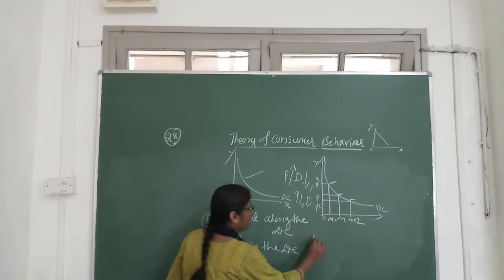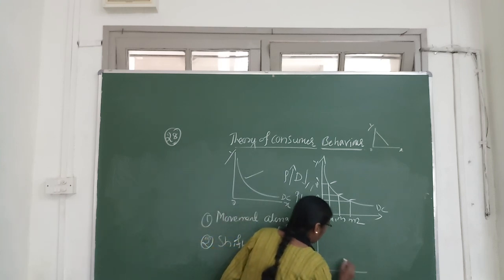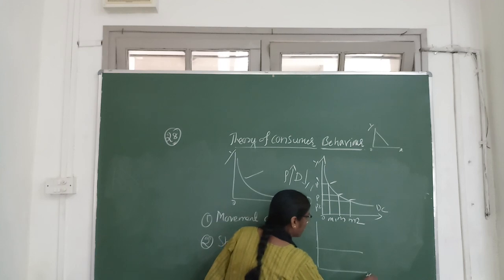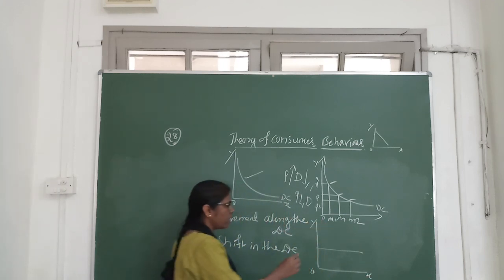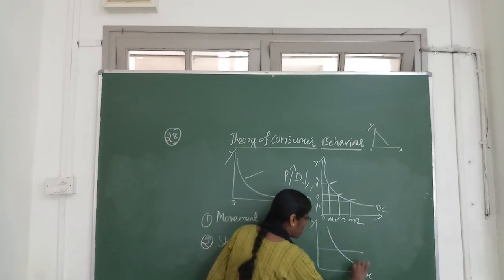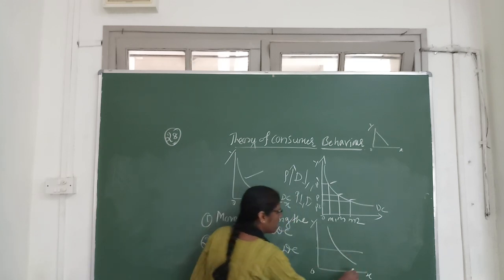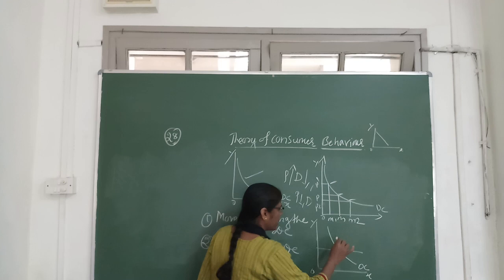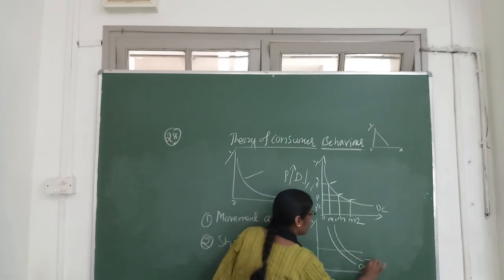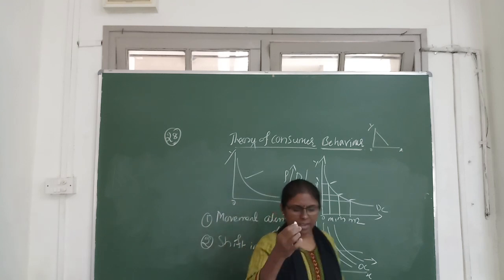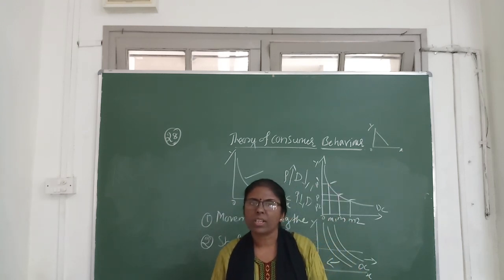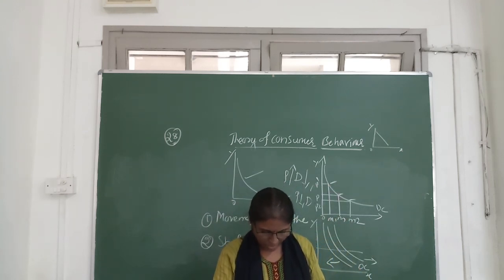And one more interesting thing, that is shift in the demand curve. So the price remains the same. A change in other factors is responsible for the shift in demand. So this is the original demand curve. Yes. When income increases, it shifts towards the right. When income decreases, it shifts towards the left. So we already discussed this concept in detail.